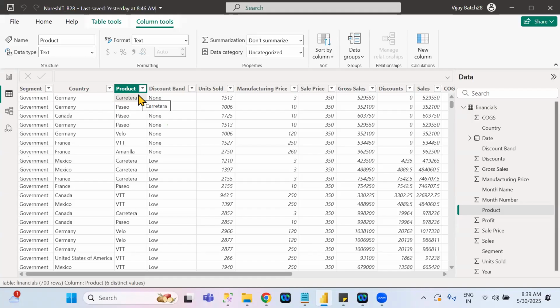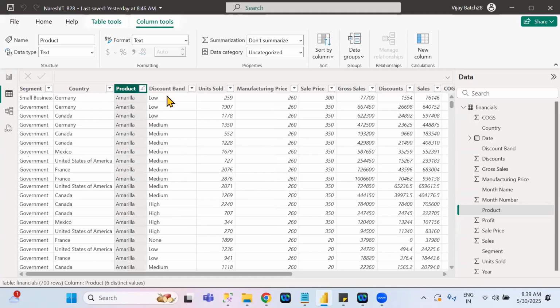Understand or not? Okay, so see here, ascending. What will come first? A, umbrella. A first related. Same thing. Suppose for example you click on descending.